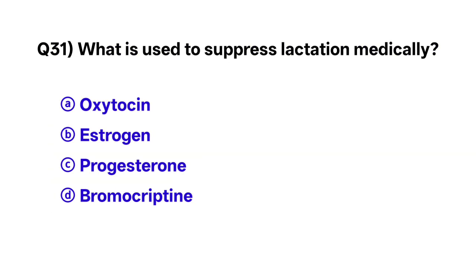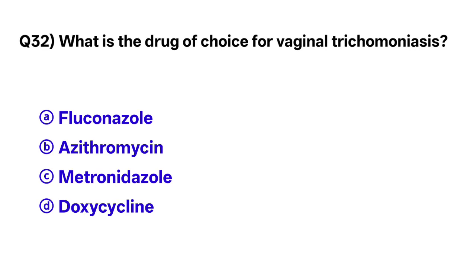Question number 31. What is used to suppress lactation medically? The correct option is D. Bromocriptine. Question number 32. What is the drug of choice for trichomoniasis? The correct option is C. Metronidazole.